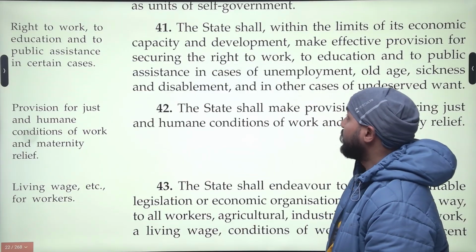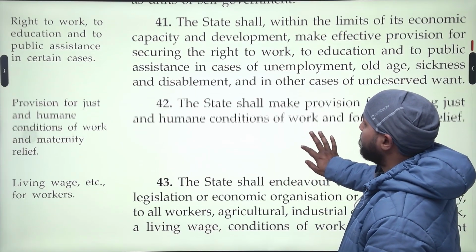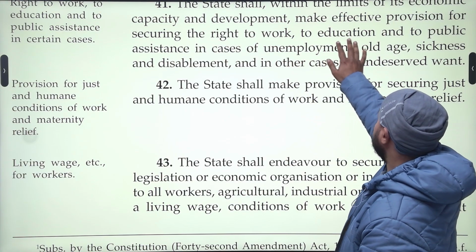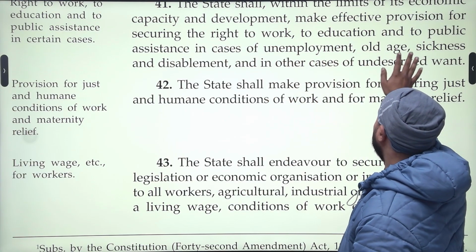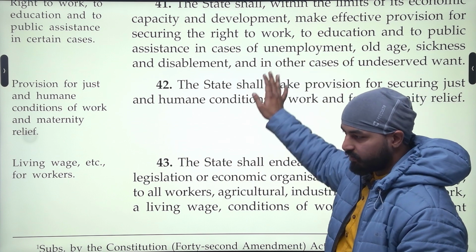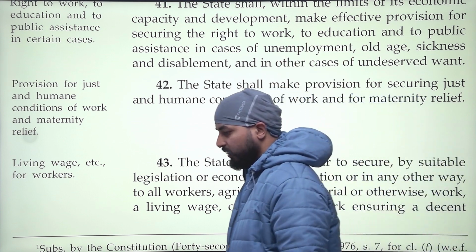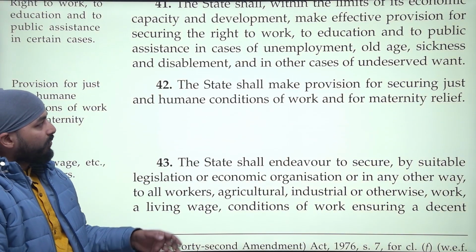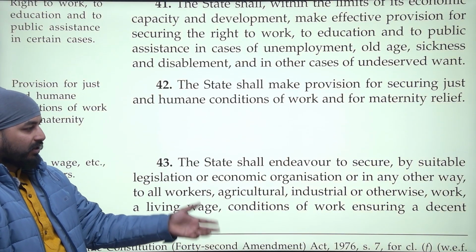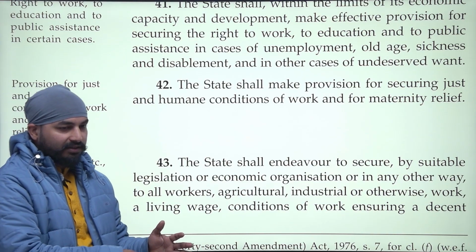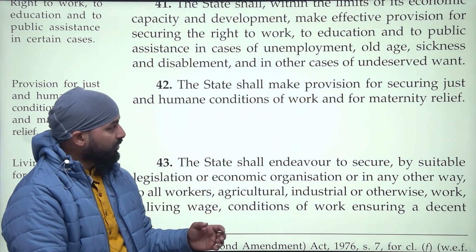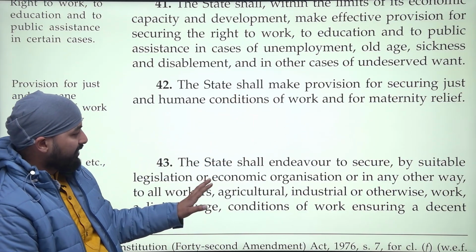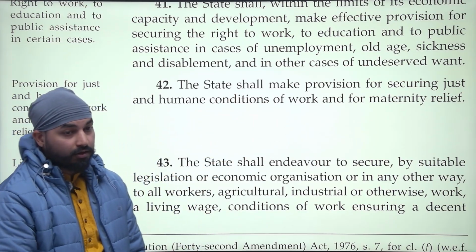The state shall, within the limits of economic capacity and development, make effective provision for securing the right to work, to education, and to public assistance in cases of unemployment, old age, sickness, and disablement. So it is very clear what I have written. It's the same meaning. I'll repeat it. The state shall endeavor to make sure that people who need employment get employment, people who need educational support get education, either free or through state run schools or through the Right to Education Act, etc., and those in old age or sickness get sufficient help from the government or the state.